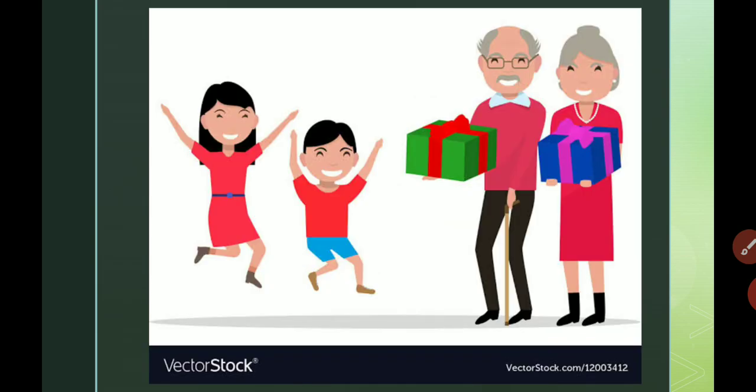Now see, Ronita and Rohan, they are so happy. They are dancing. Why? Because their grandfather and grandmother have brought gifts for them. So they are very happy. Grandfather and grandmother are so important for us. They love their grandsons and granddaughters. They bring gifts for them. They are everything for the children.